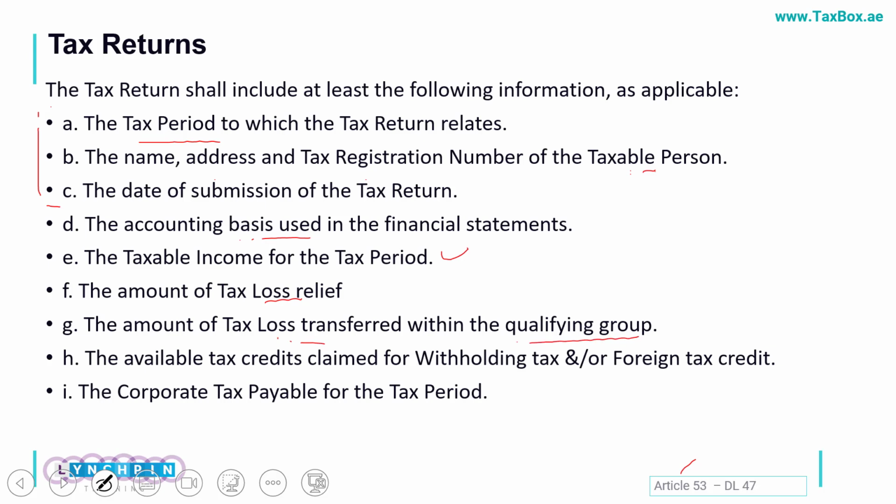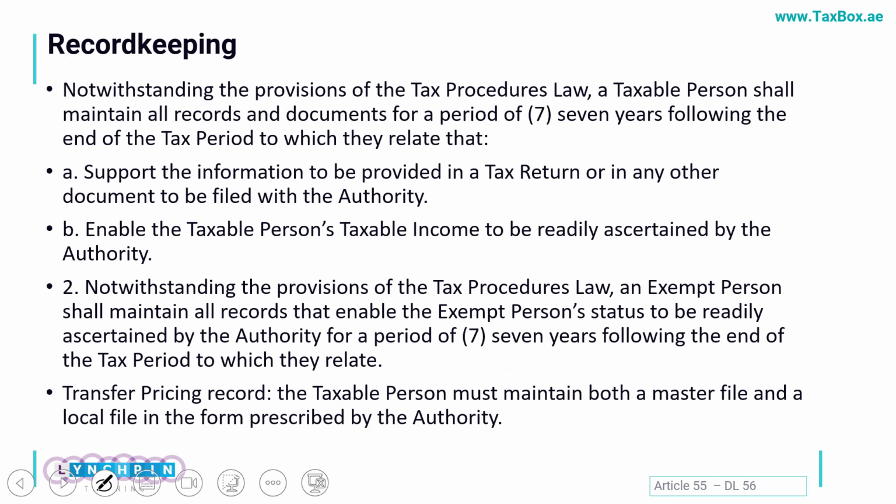If you remember, when we were discussing the concept of qualifying group, we said that we can transfer the losses between the entities which form part of a qualifying group. The available tax credits which are claimed or any withholding taxes which are claimed, those are also adjusted and to be disclosed. And finally, the corporate tax which is payable for the period.